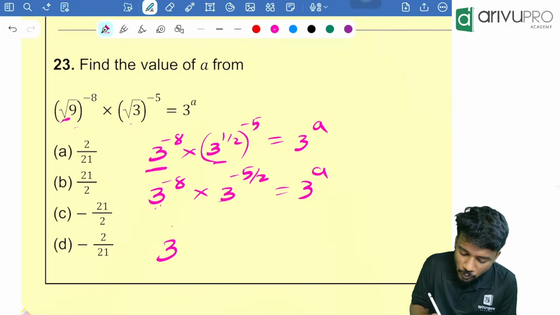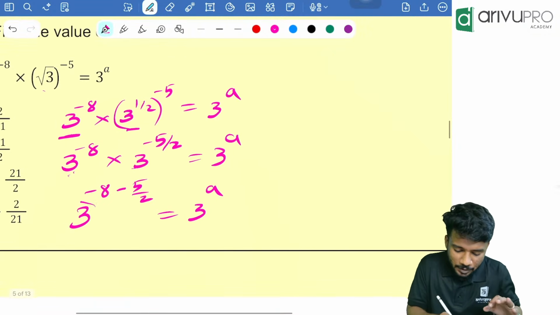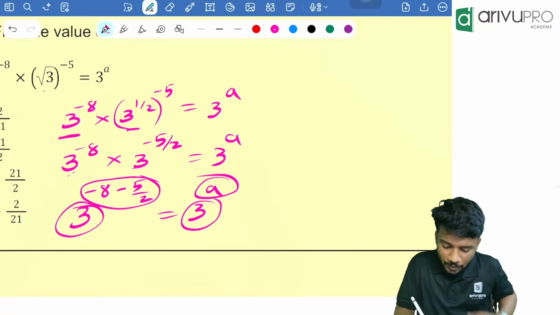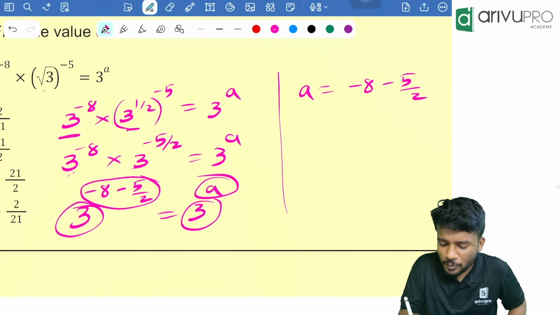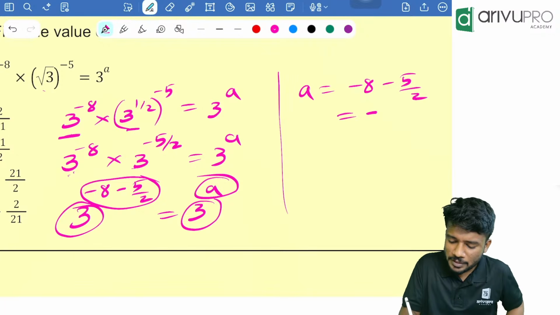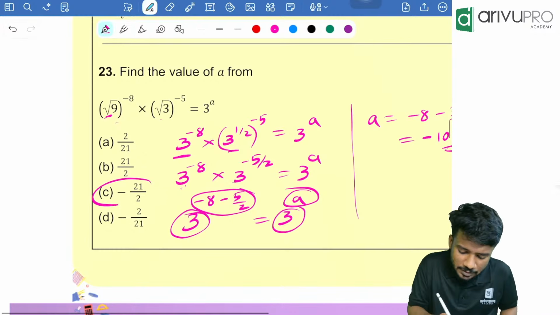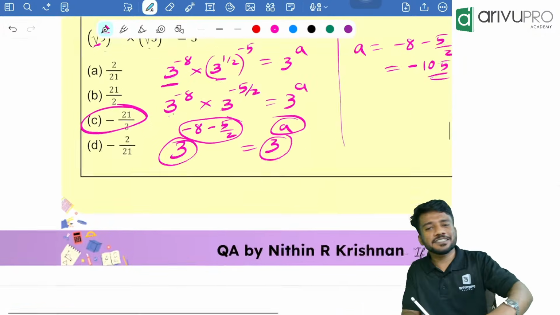So 3 raised to minus 8 minus 5 by 2 is equal to 3 raised to a. That means the bases are same, then we need to equate the powers. That means a is nothing but minus 8 minus 5 by 2. If you want to use a calculator, you can. It will become minus 10.5. Looking at the options, minus 21 by 2 is minus 10.5. Option C is your answer.